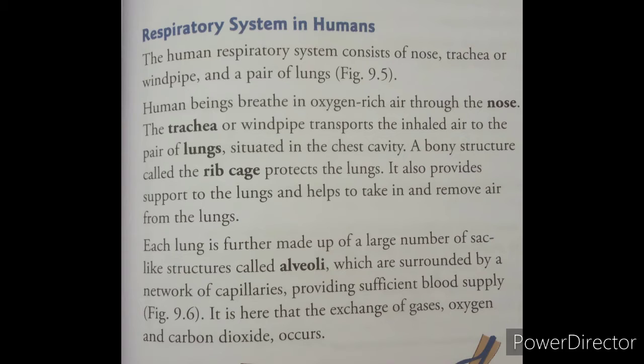The lungs are made up of spongy material, so they can't do contraction and relaxation like the heart. The heart is made up of a special type of tissue, cardiac muscle, so the heart does contraction and relaxation like pumping work. But the lungs are made of spongy tissue and can't contract and relax by themselves. However, the lungs are located inside the rib cage, and with the help of the rib cage they are able to expand and relax, so they can take in oxygen and remove air.